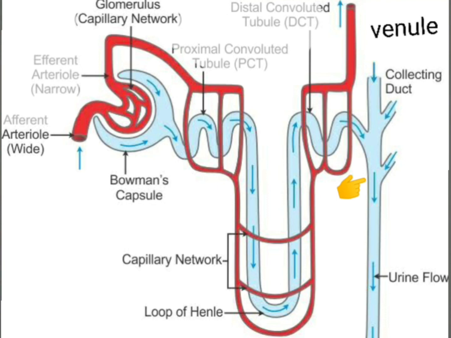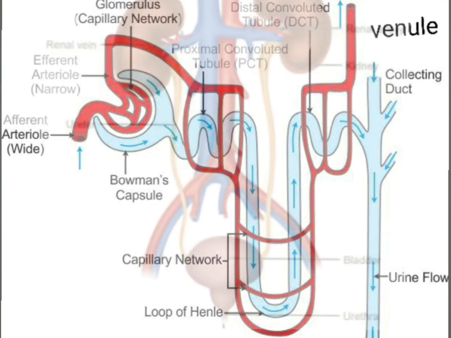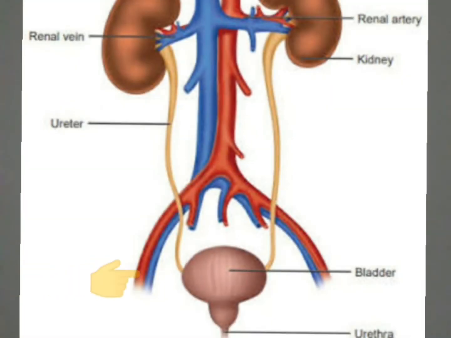Large number of nephrons produce urine and throw it in the collecting duct. From there, this urine is carried down into bladder through ureters and stored there temporarily. When urinary bladder gets filled with urine, urine is removed out.